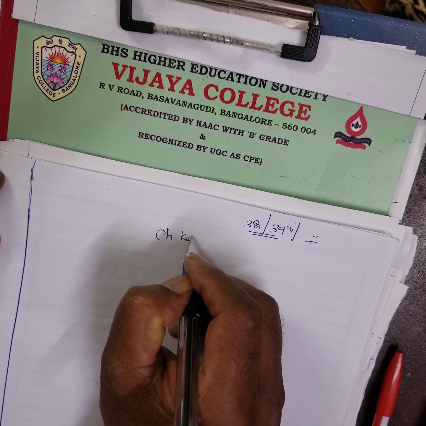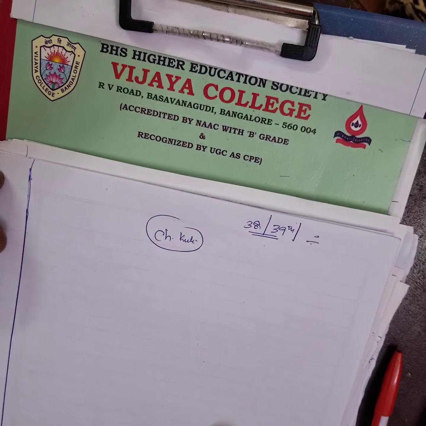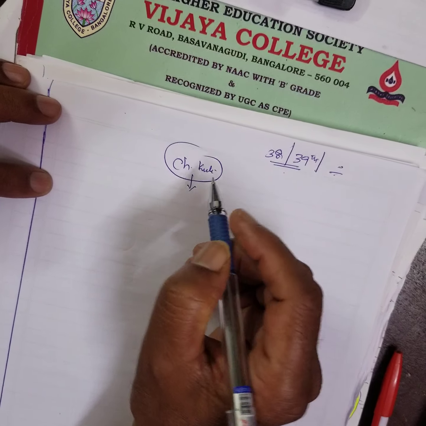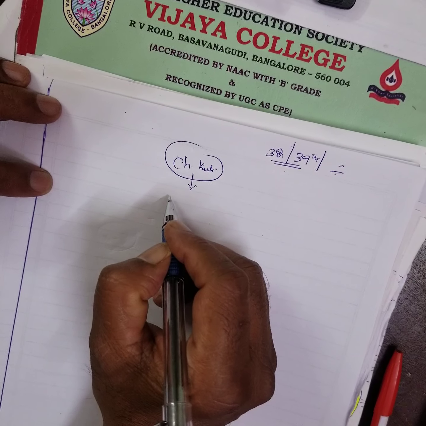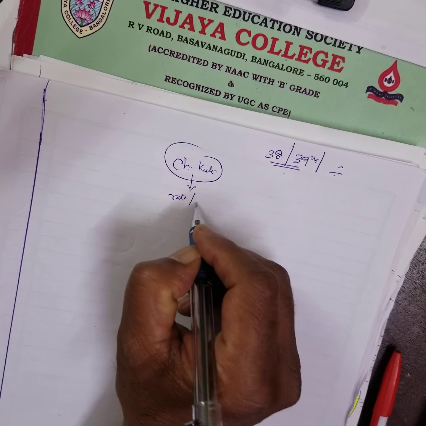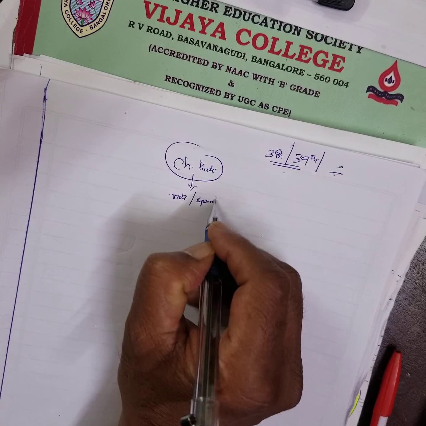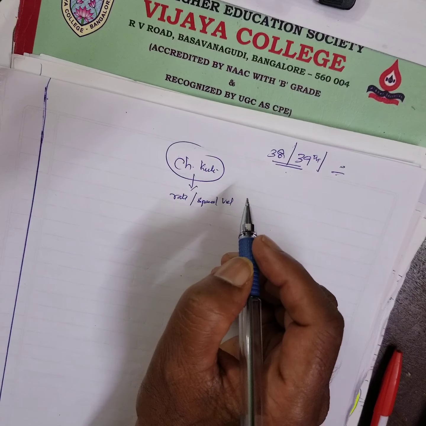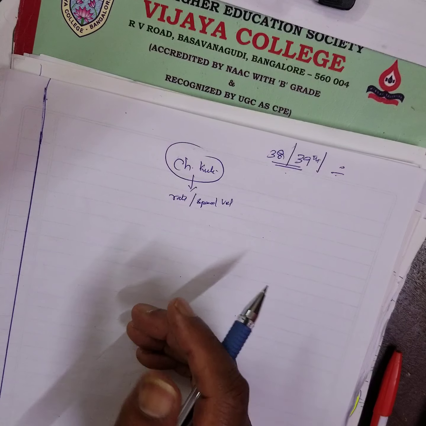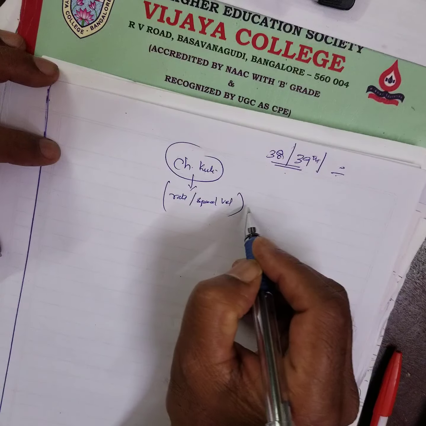For chemical kinetics, I'll give some general introduction. What is chemical kinetics? Chemical kinetics is the study of the rate of a chemical reaction. What is called rate? Rate or speed, or sometimes they call it velocity of a chemical reaction. And what are the factors which affect it, how to control the speed?